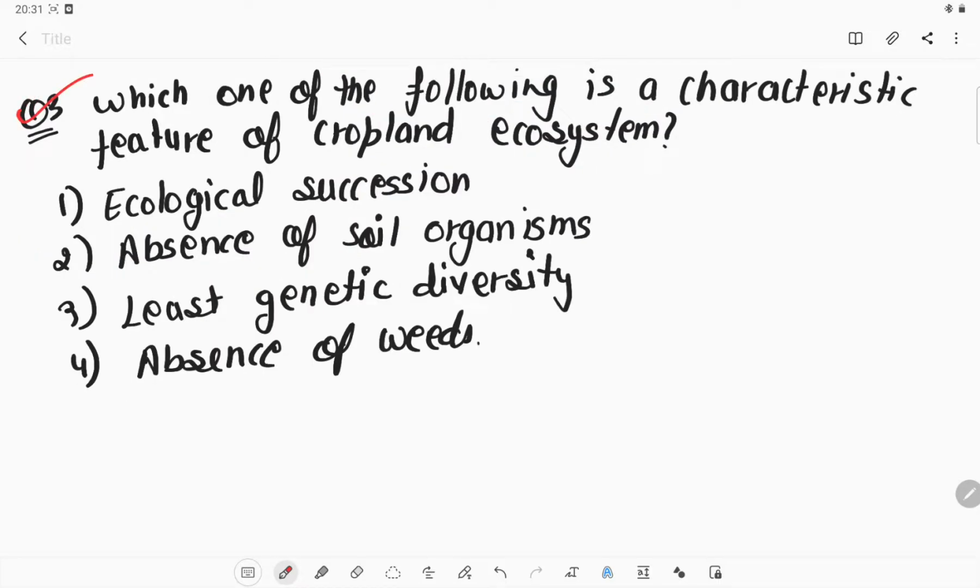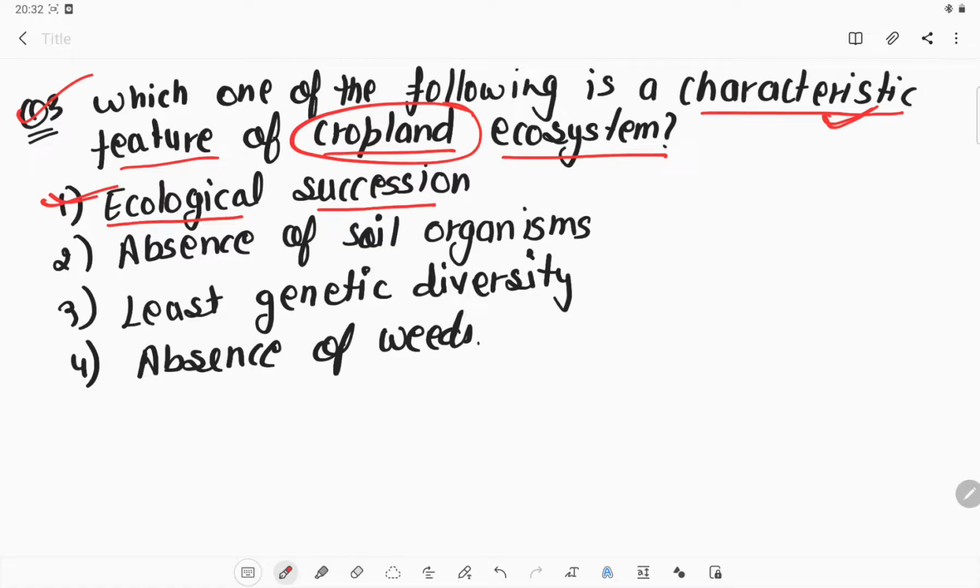Let's see question number 3. Which one of the following is a characteristic feature of a cropland ecosystem? We just need to figure out which is the characteristic feature, that means which is very important for a cropland ecosystem. First is ecological succession. What is the meaning of ecological succession? It is the process that describes how the structure of a biological community changes, like when a new species arrives.